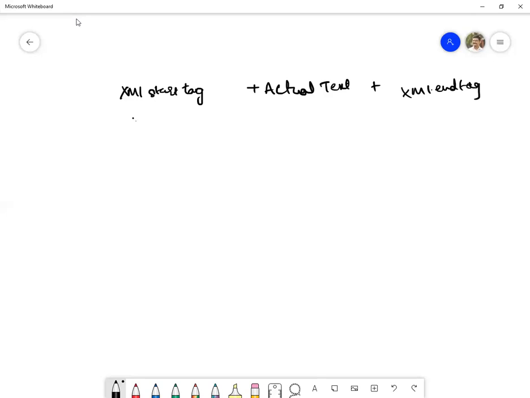So let me show you. This is the start tag, name, followed by, let us say, a name called Dhoni. The end tag is slash name. So this is valid. This is the syntax which will be followed here.